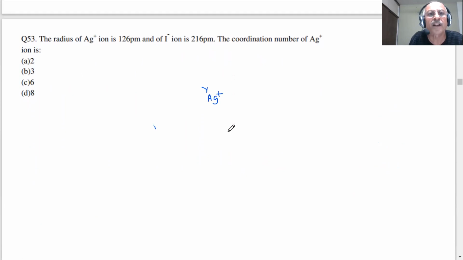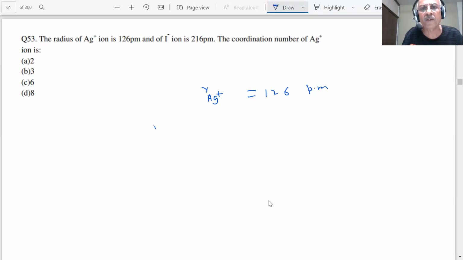This is a cation. 126 picometer. This is given to me. And what else is given? The radius of the negative ion, I minus. This is my cation, this is my R plus. This is my R minus, students. R minus is 216 picometer.